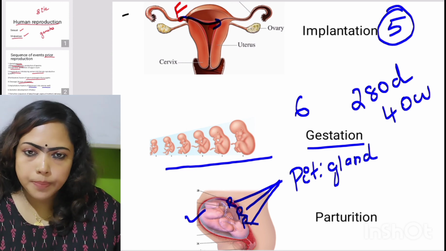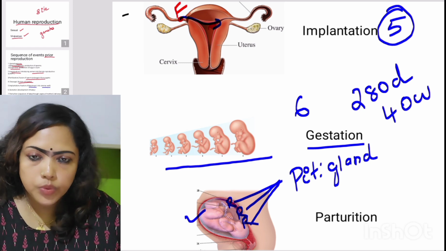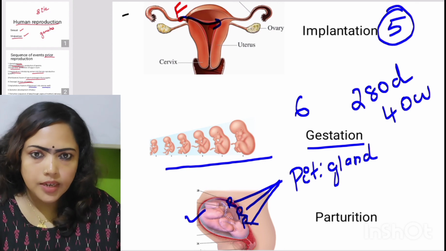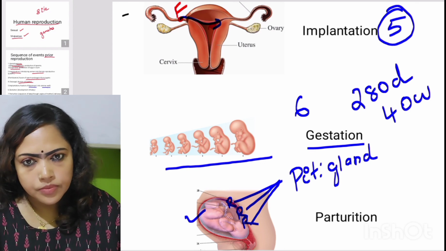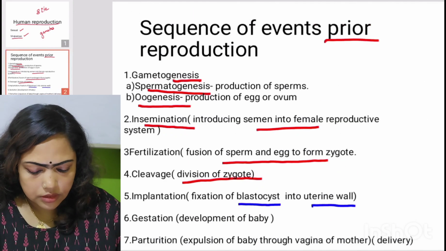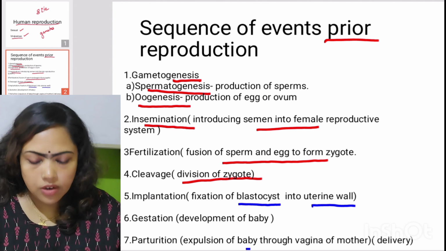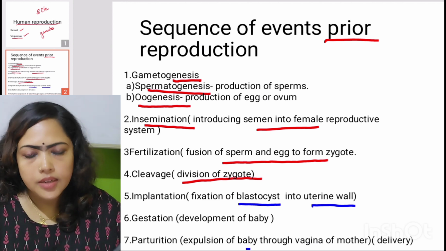And these hormones act upon the uterine wall, which in turn results in vigorous contractions of uterus, and the dilation of the cervix occurs, resulting in the expulsion of baby through the vagina of mother. This is called as parturition or delivery. Okay, that is expulsion of baby through vagina of mother is called as delivery or parturition. So these are the sequence of events prior to reproduction.